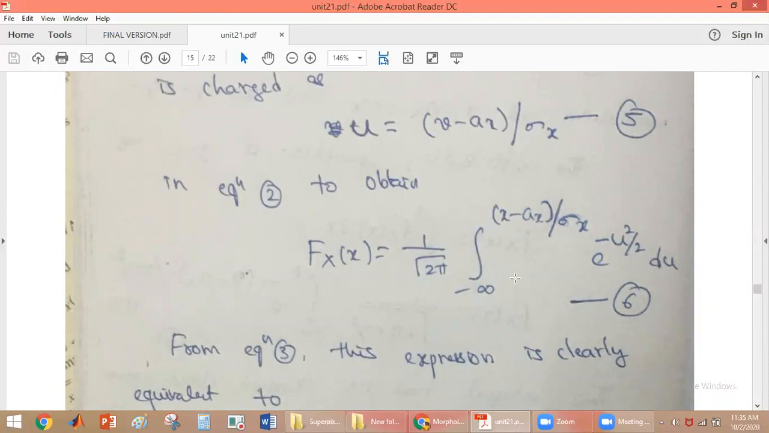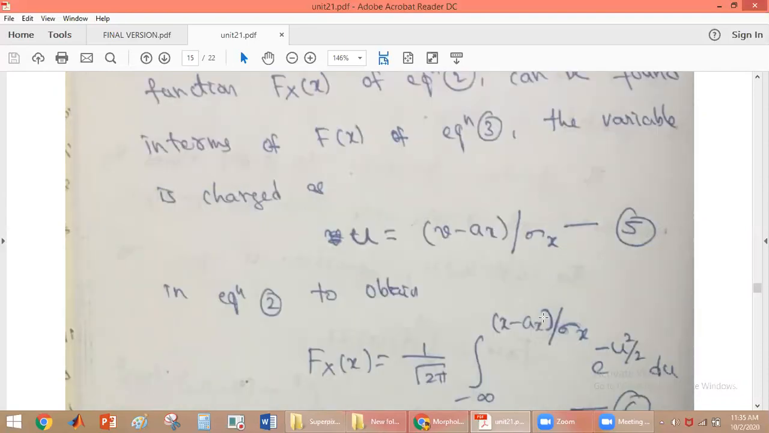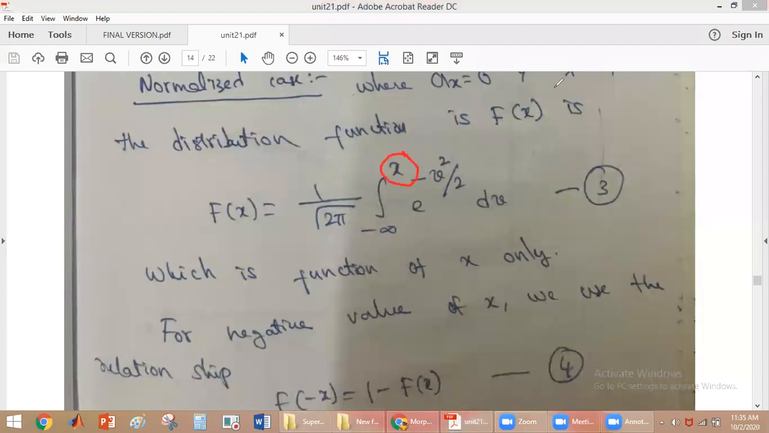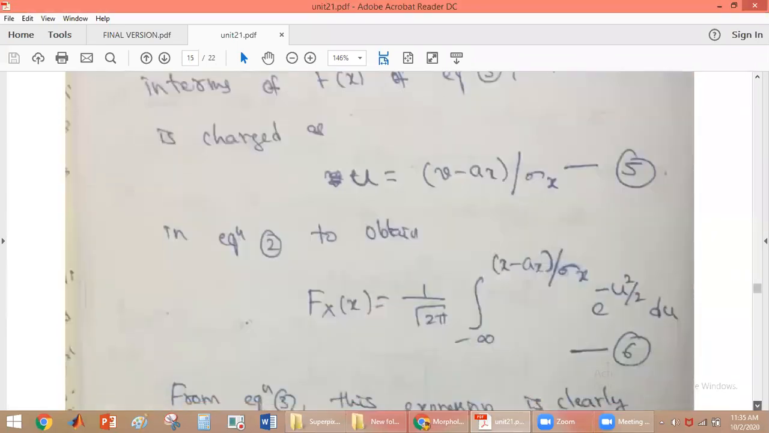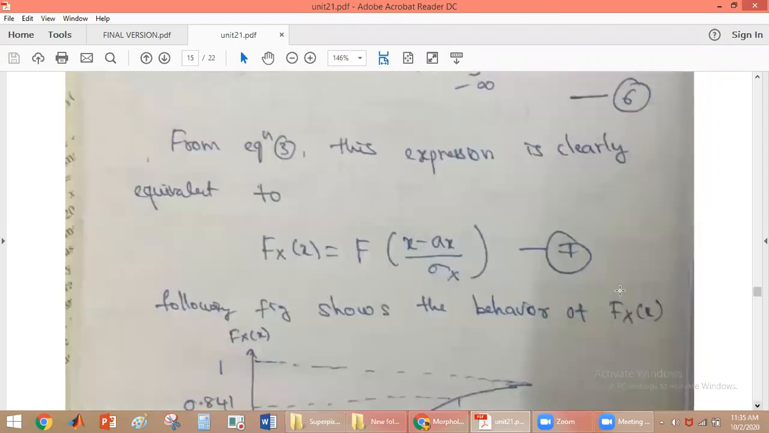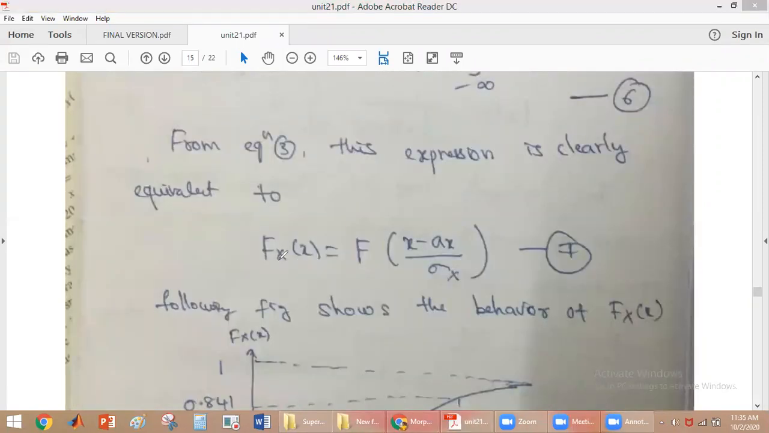If we compare this equation with the normalized distribution function, these two are the same, only that in the place of x, in the generalized distribution function we have x minus ax by sigma x. So by comparing the generalized and normalized distribution functions, we get the relation between them: fx of x is equal to f of x minus ax by sigma x.